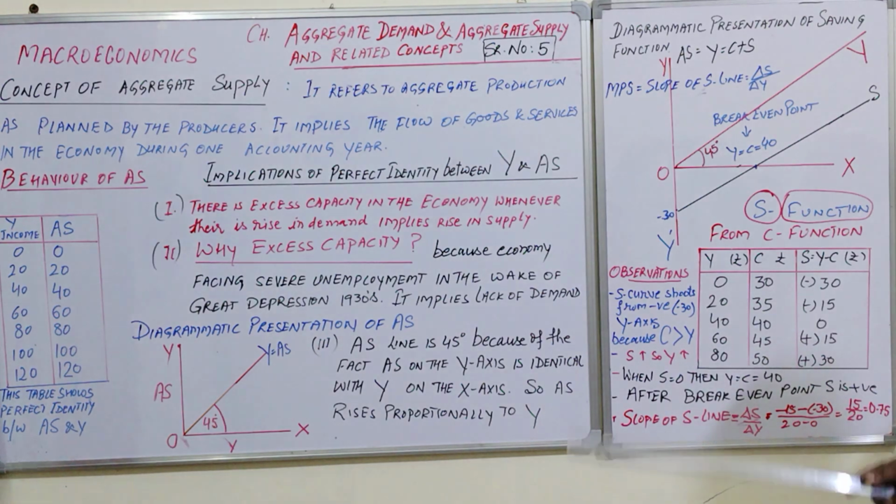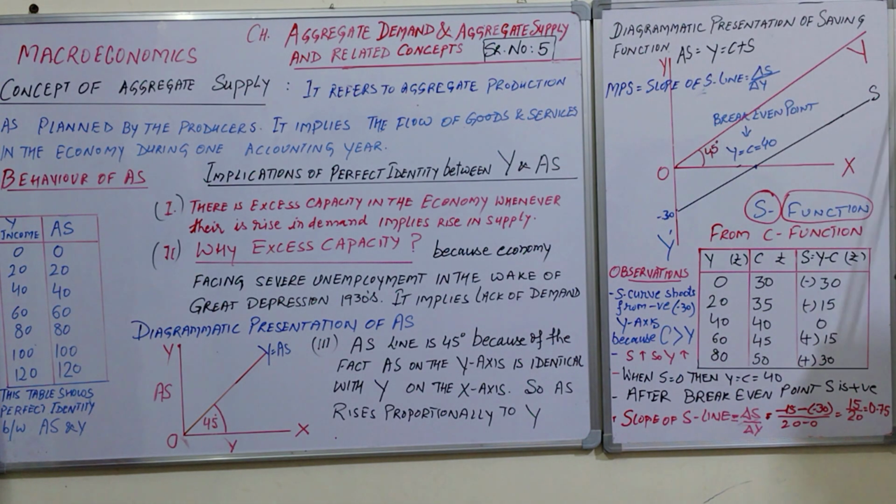Now I am going to explain the diagrammatic presentation of the saving function. See, by C and S, income and consumption, as in the earlier video, in the beginning income is 0 and there is a minimum expenditure. This leads to negative saving because AS is equal to Y, which is C plus S. So S is equal to Y minus C. So 0 minus 30, and somewhere they are equal.